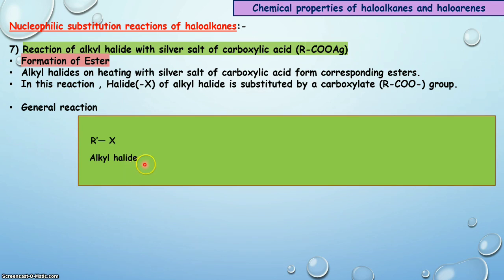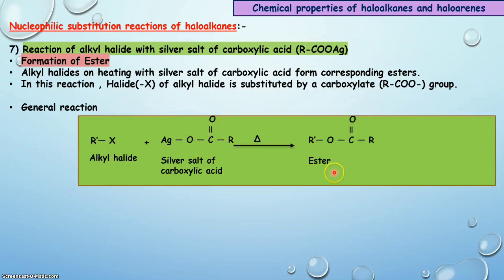In this reaction, alkyl halide is heated with the silver salt of carboxylic acid, then the halogen of the alkyl halide is substituted by the carboxylate group. RCOO is the carboxylate group. So during this reaction, the halogen of alkyl halide is substituted by the carboxylate group and results in the product, that is ester.